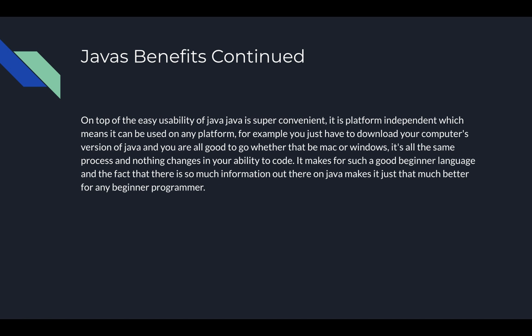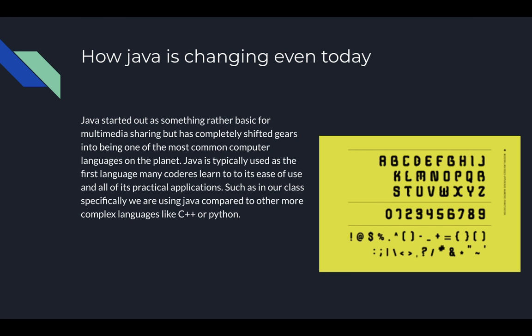On top of the easy usability of Java, Java is super convenient. It is platform independent, which means it can be used on any platform. For example, you just have to download your computer's version of Java and you're good to go, whether that be Mac or Windows. It's all the same process and nothing changes in your ability to code. It makes for such a good beginner language, and the fact that there's so much information out there on Java makes it that much better for any beginning programmer.